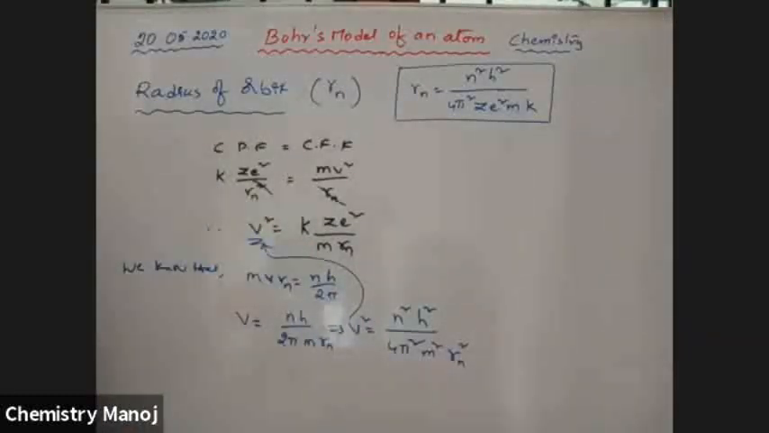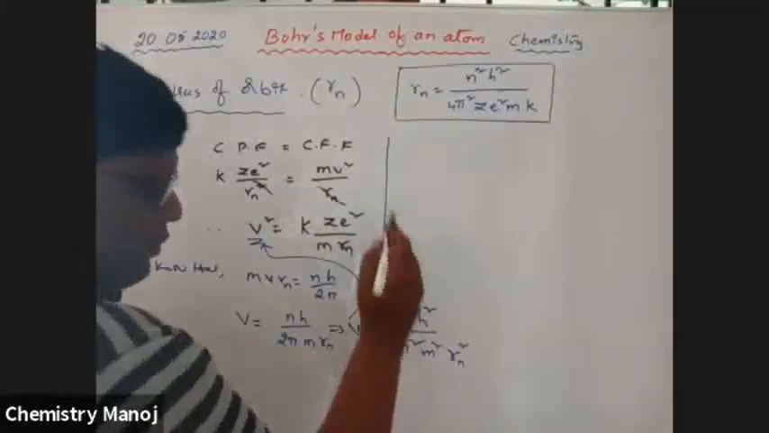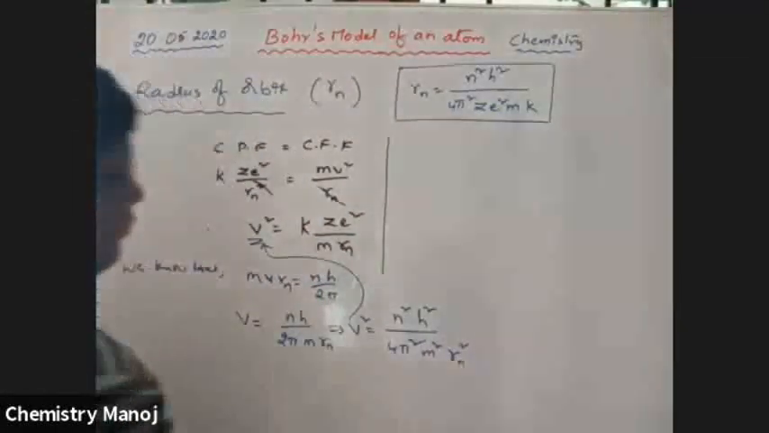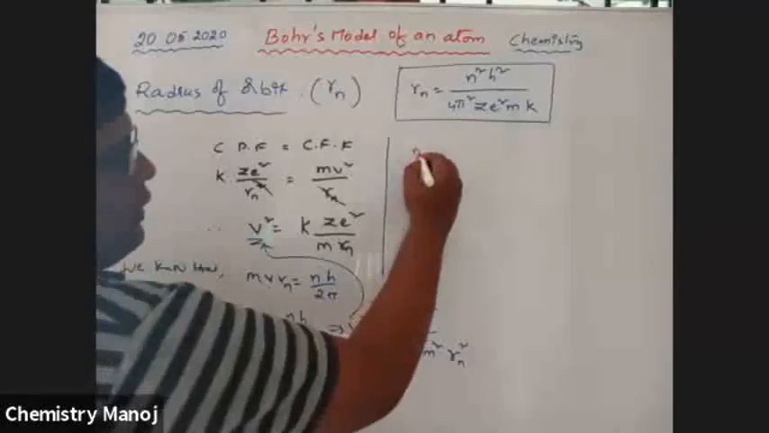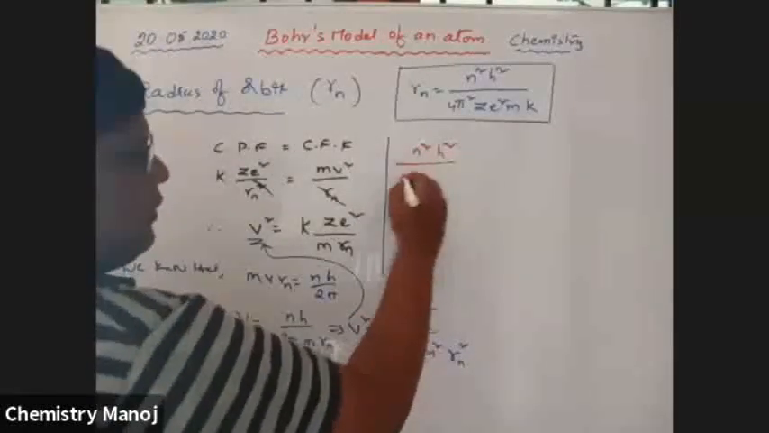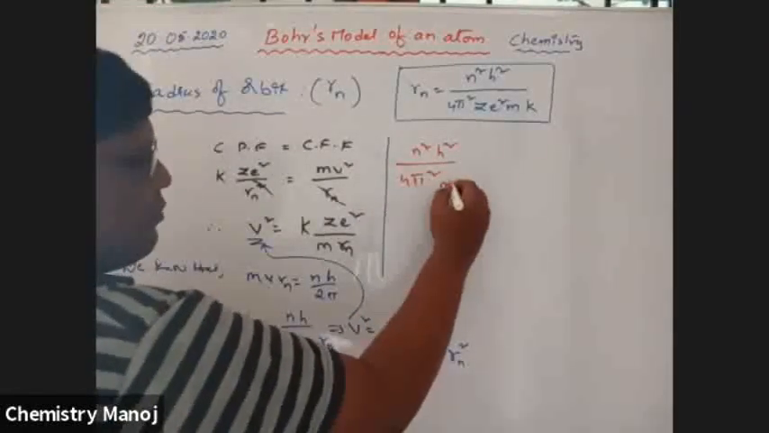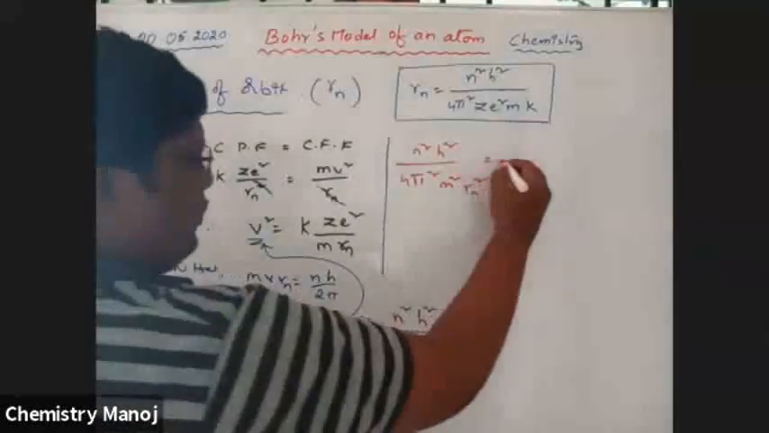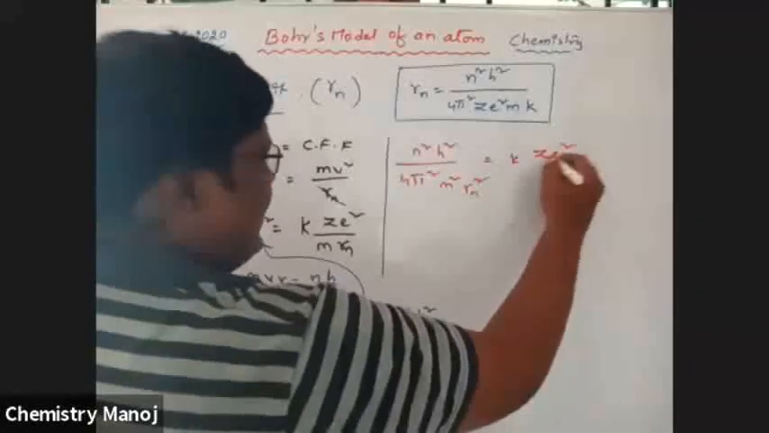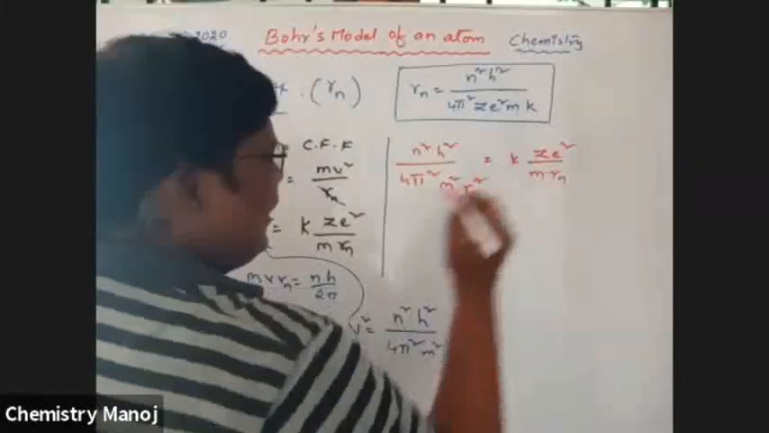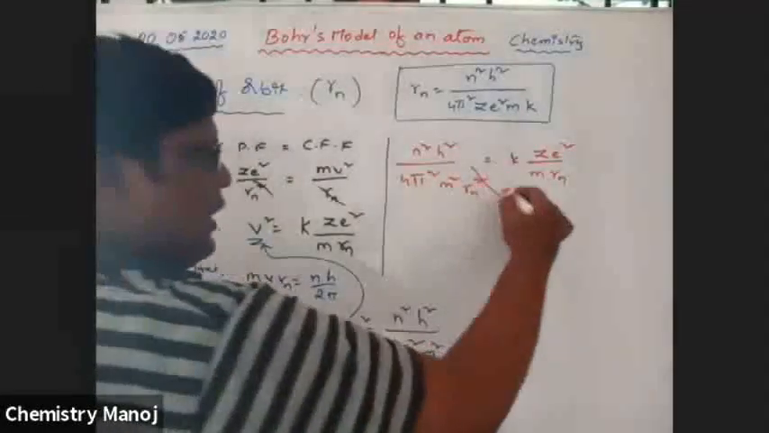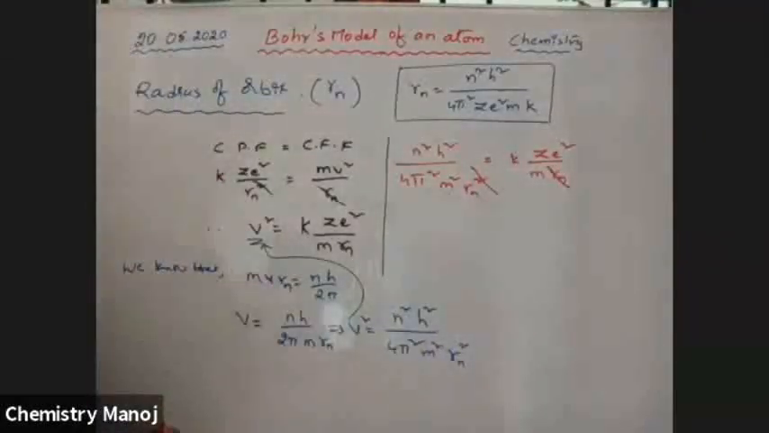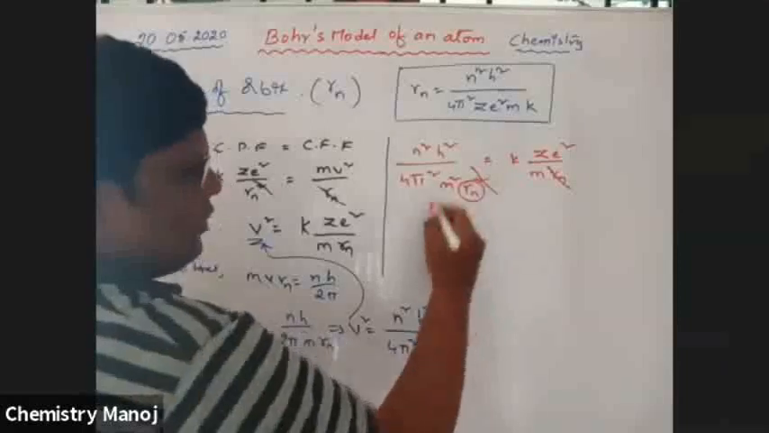Substitute that v square value here. Now that is n square h square by 4 pi square m square r power n 2 is equal to K into Z E square by m r power n. Once again, this r n gets cancelled. Now I want to calculate the radius of the nth orbit, so this one I am going to calculate.